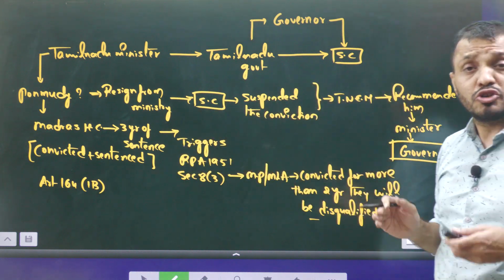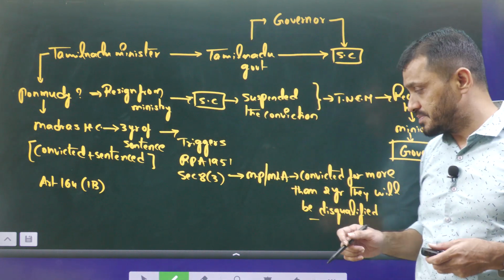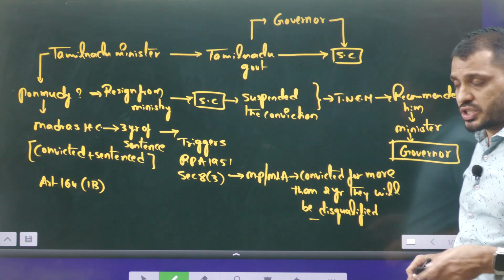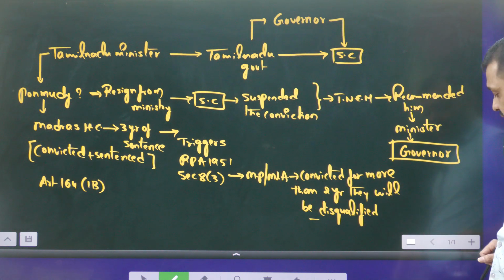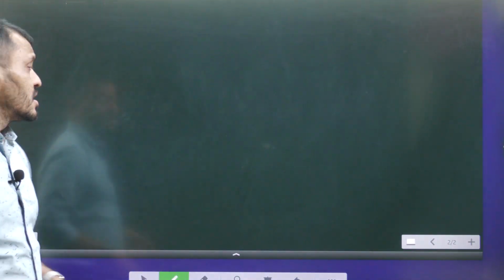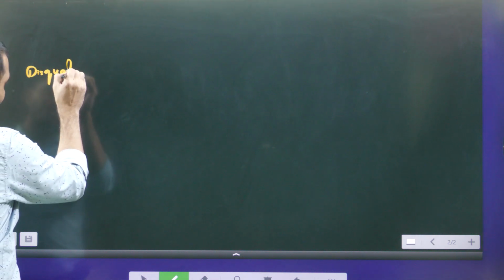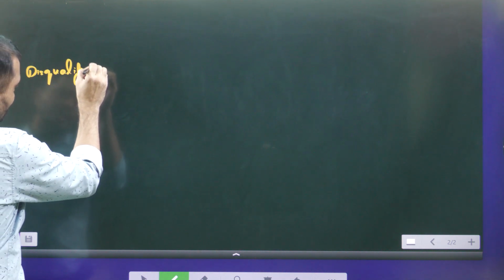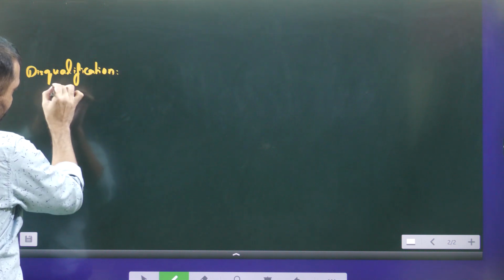In this context, you have to know the grounds of disqualification. If you would like to take a screenshot, you can take this. Now let's see the grounds of disqualification. You know, students, regarding the disqualification of an MP, you can apply the same principle to an MLA as well.